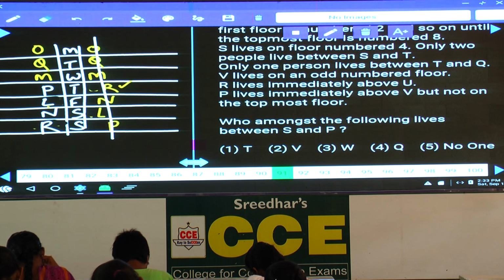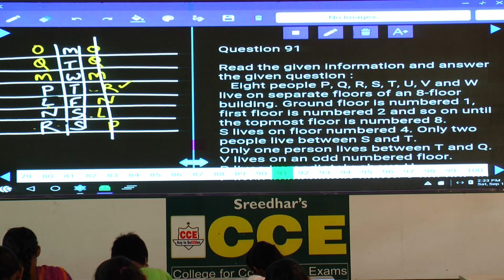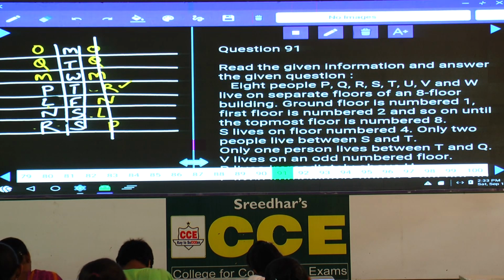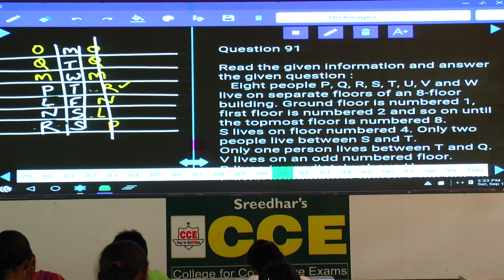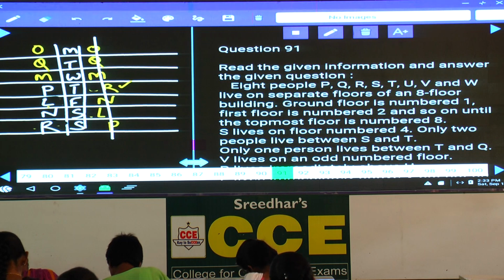The next one, 91 to 95. Now in these question numbers 91 to 95, these are based on floor arrangement. 8 people P, Q, R, S, T, U, V and W live on separate floors of an 8-floor building. Ground floor is number 1, the first floor is number 2 and so on until the topmost floor is number 8. Isn't it? Now 8 floors from bottom floor to the topmost floor.